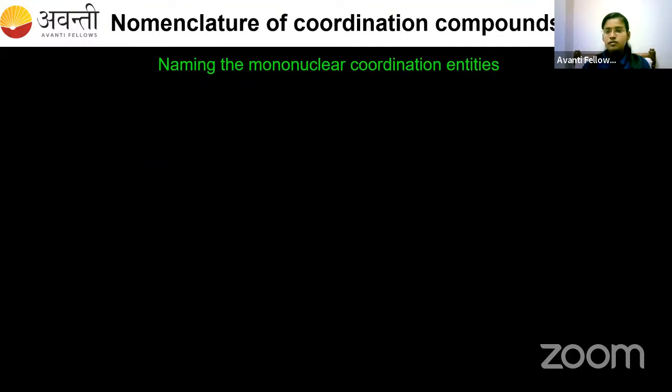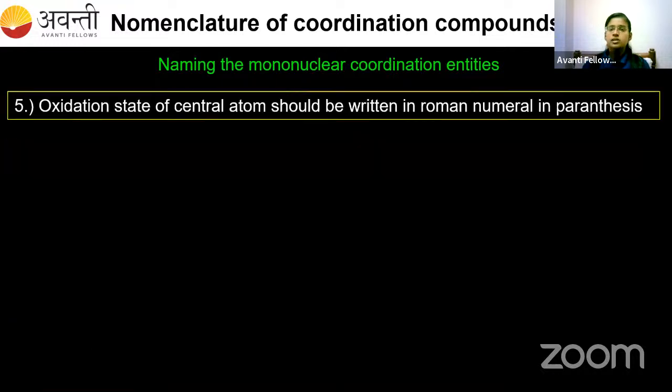Yes. Good. Now coming to the fifth rule. The fifth is about the oxidation state. The oxidation state of the central atom should be written in Roman numeral in parenthesis. Roman numeral in parenthesis.